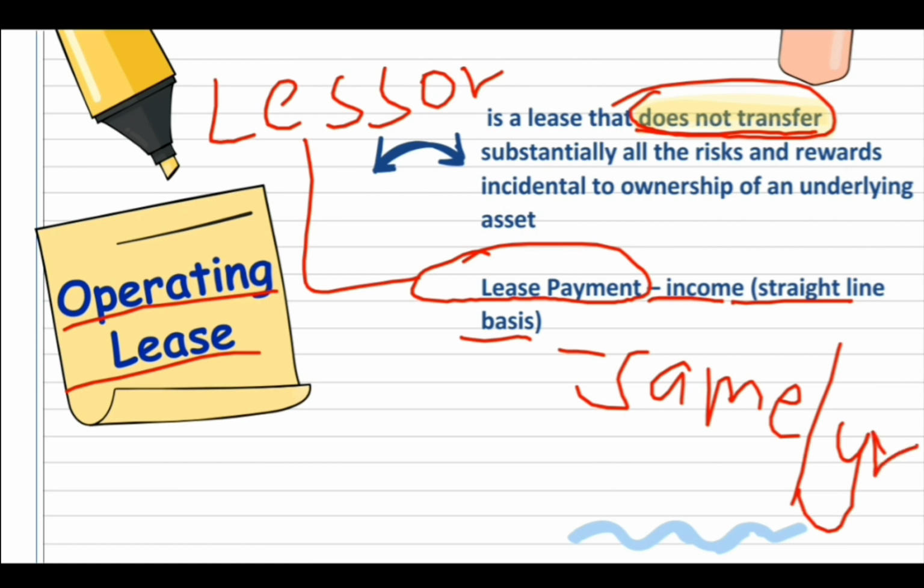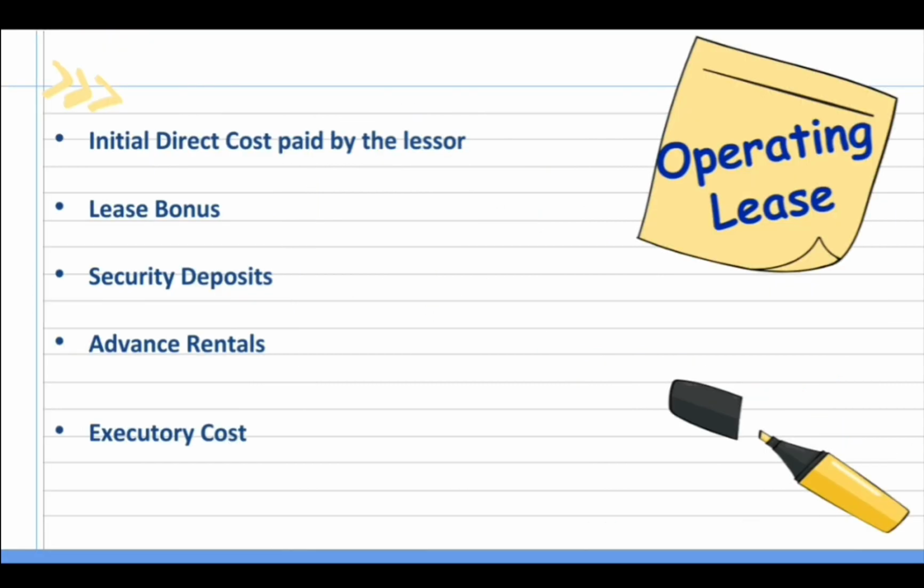So ano pa yung mga nire-recognize as operating lease? So dito, sa point of view tayo ni lessor, ibig sabihin si lessor ang nagre-recognize ng mga ito. First is, initial direct costs paid by the lessor. Dito pumapasok yung commission kay broker, legal fees, and yung mga incremental costs para ma-acquire yung asset. Lease bonus, ito naman yung mga additional payments ni lessee. Nire-recognize siya as unearned income.